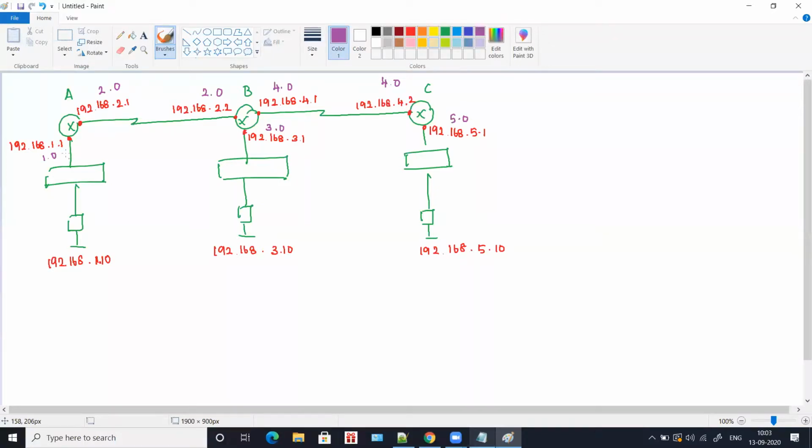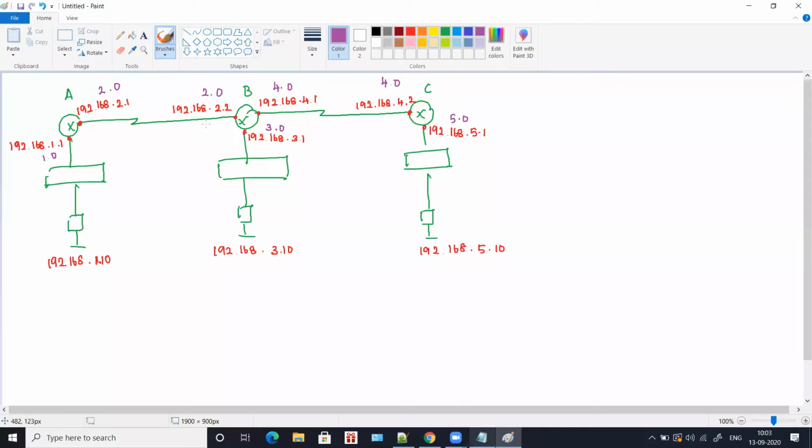Okay, so interfaces of a router should be in different networks. A serial interface connecting two routers should be in the same network. Yes, I hope this is clear for everyone. Great. So these are the two rules.